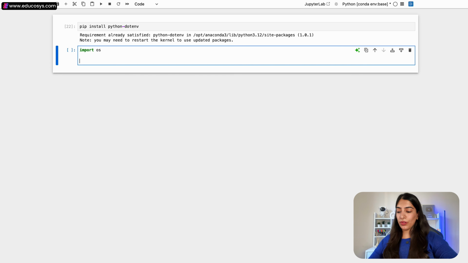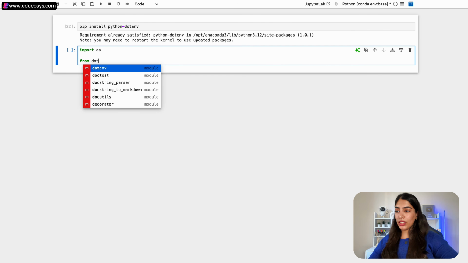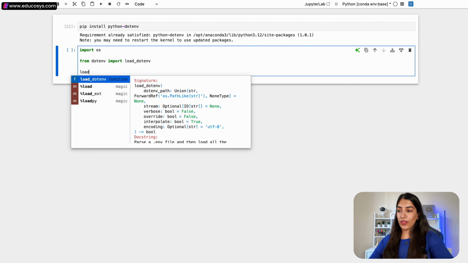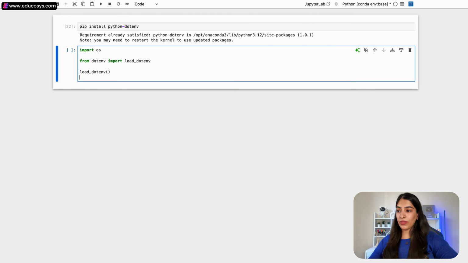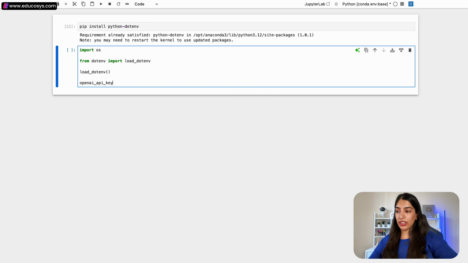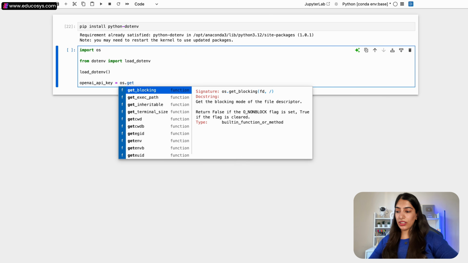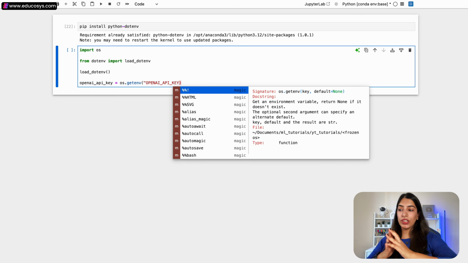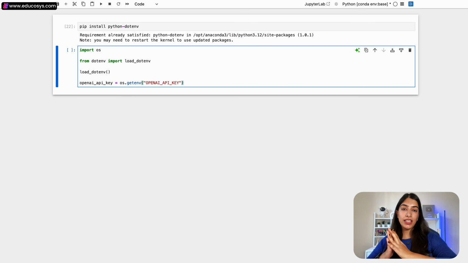I'm going to be importing os, and then from dotenv, we are going to be importing load_dotenv so that we can load our environment variables. So I've loaded the environment variables now, and now I can get our OpenAI API key and I can read it like this. So os.getenv, and over here we had used the variable OpenAI API key. So now that we have loaded our OpenAI API key, we can finally get started with writing our code, and let's go back to the LangChain documentation.